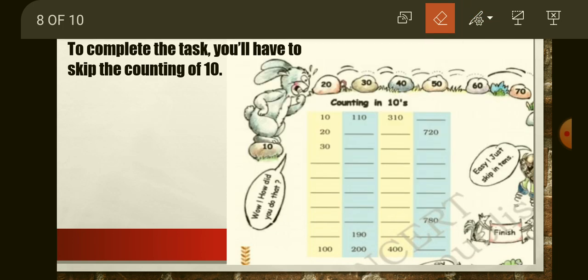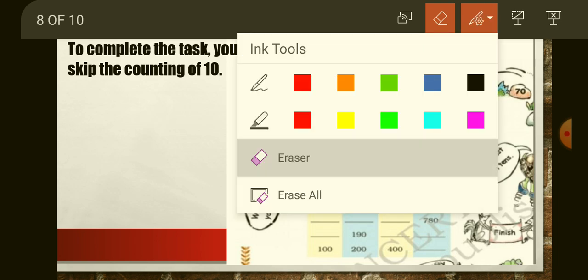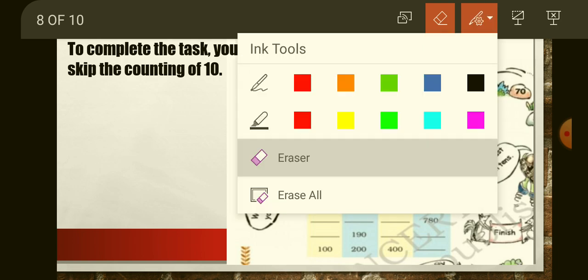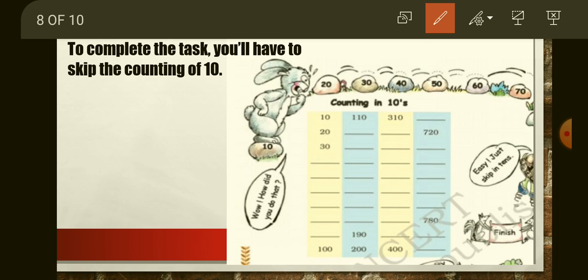See, skip the counting of tens here and fill all the blanks. So how will you do it? You have to skip the counting of 10. Just like 10 has given 20, 30. Then after 30 what will come? 40. Then 50 and so on. Then you have to complete this series.